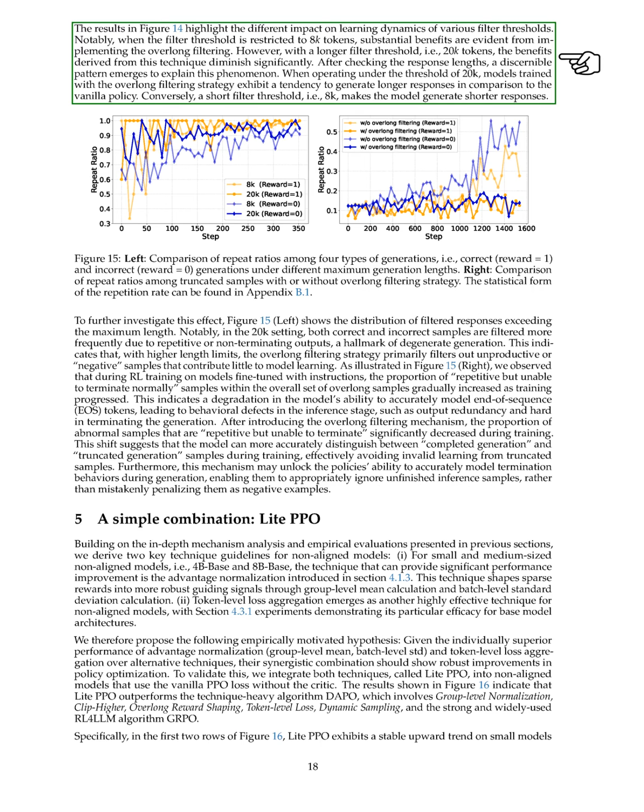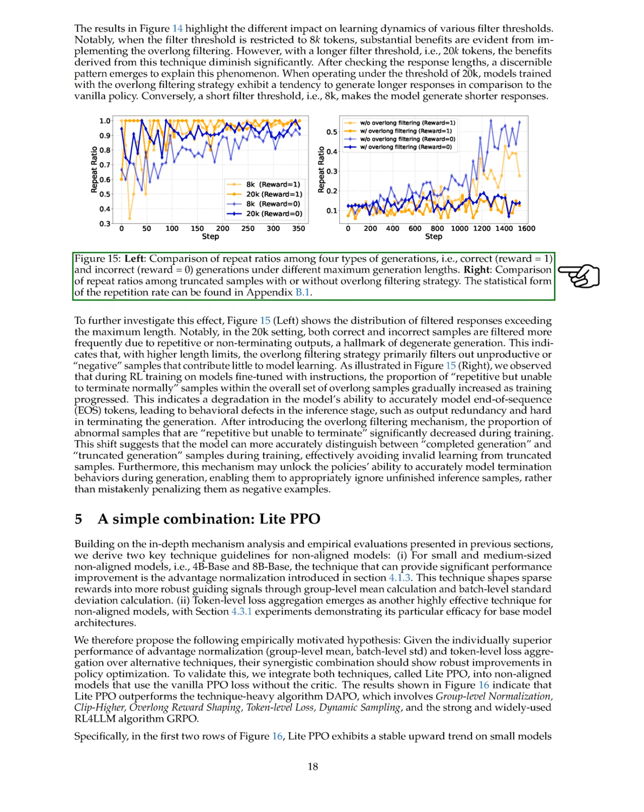Our findings reveal that when the filter threshold is set to 10^2 tokens, we see significant benefits from overlong filtering. However, increasing the threshold to 10^4 tokens leads to a noticeable decline in these benefits. Upon analyzing response lengths, we notice a pattern. With a threshold of 20,000 tokens, models using overlong filtering tend to produce longer responses compared to the standard policy. In contrast, a shorter threshold of 8,000 tokens results in shorter responses.